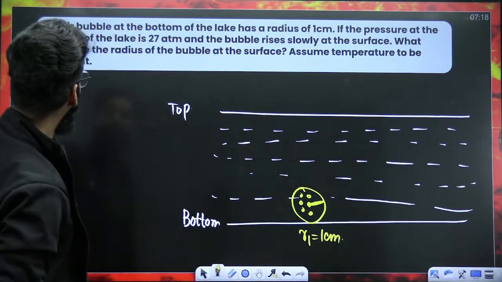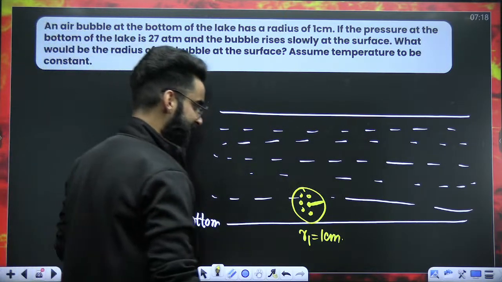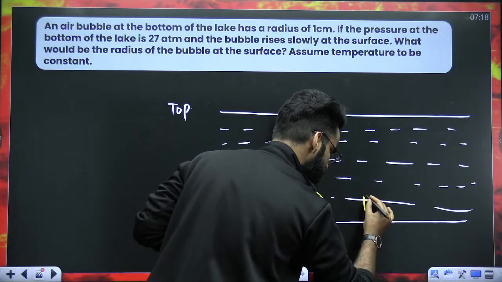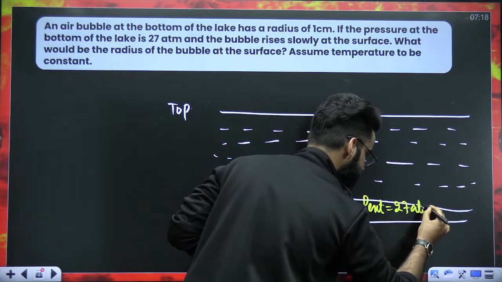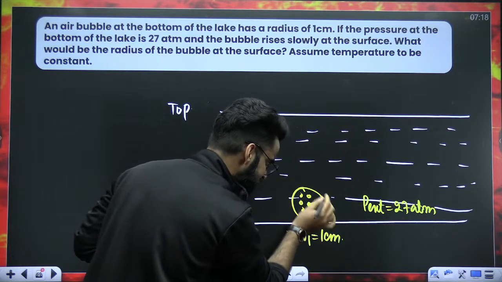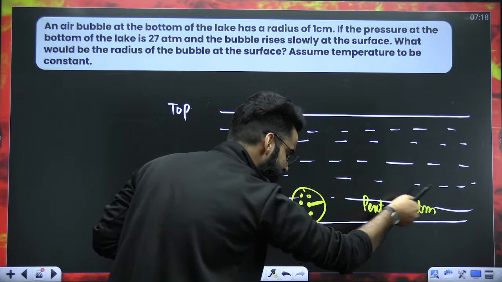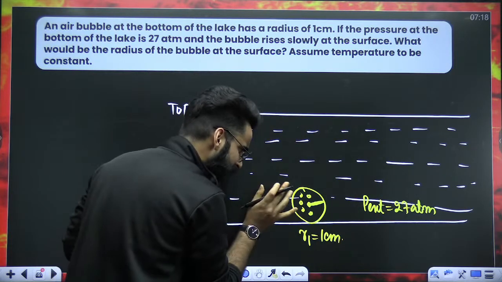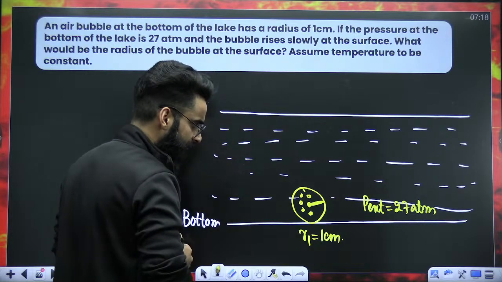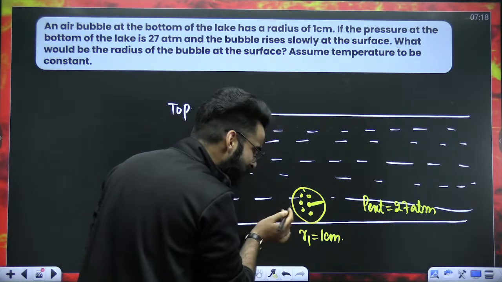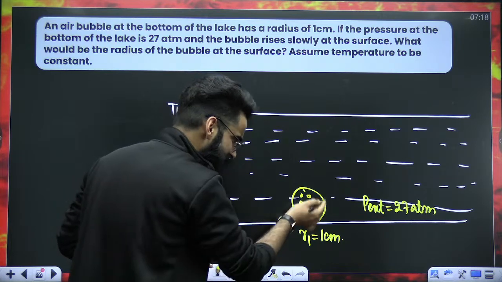If the pressure at the bottom of the lake is 27 atm, then when the air bubble is present at the bottom, the outside pressure is 27 atm. So what would have happened? Is the balloon right now showing expansion or compression?